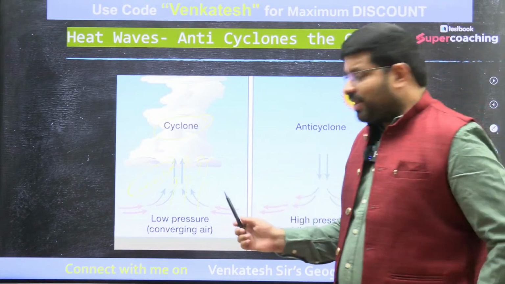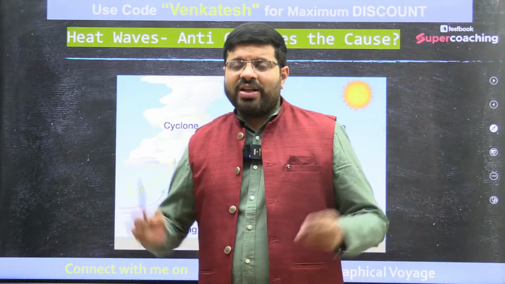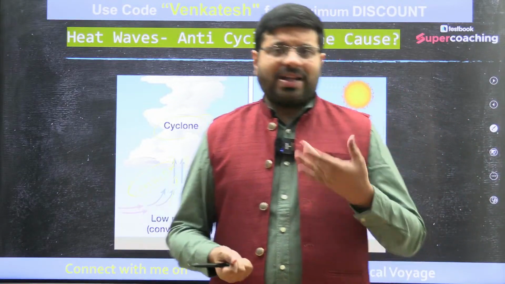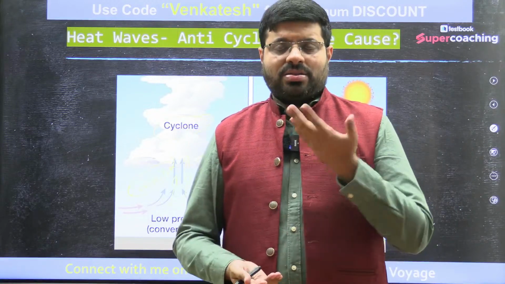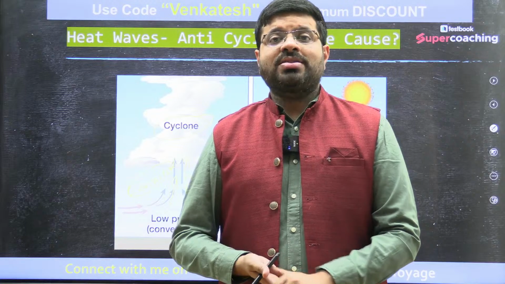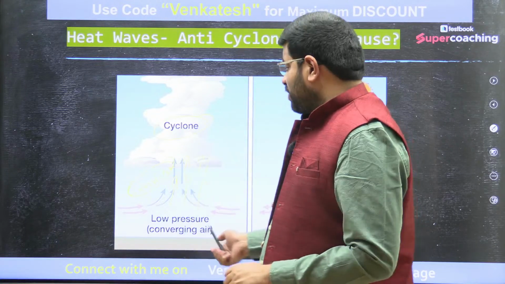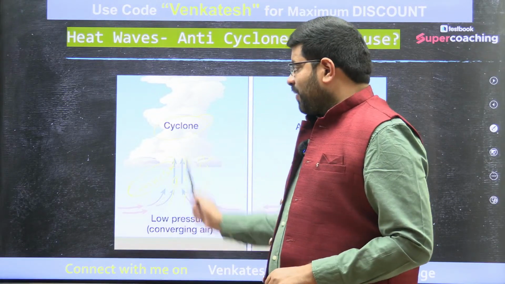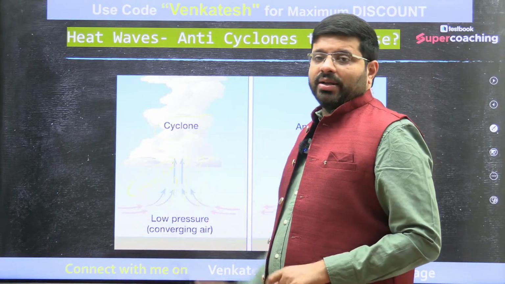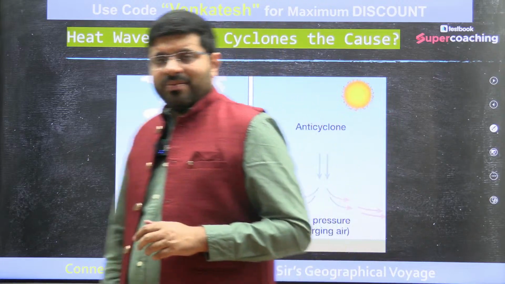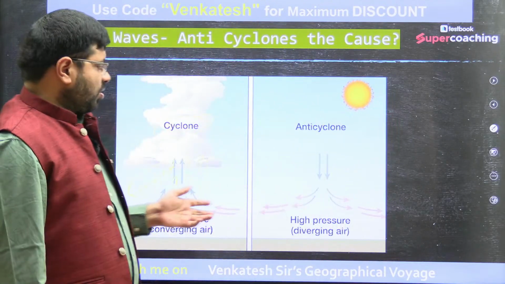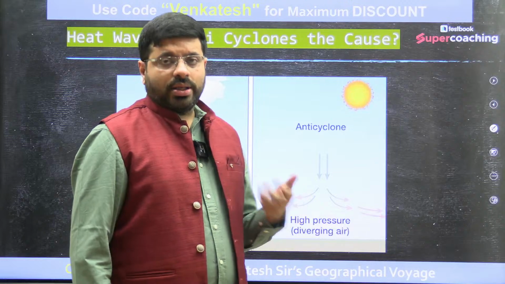So whenever there is more heat at the ground level, particles expand by heating. As they expand, they become lighter and they rise. That process is what we call convection. Because of this convection, you will find that cyclones would be created. That is number one. Number two, the exact opposite of this is called an anticyclone.